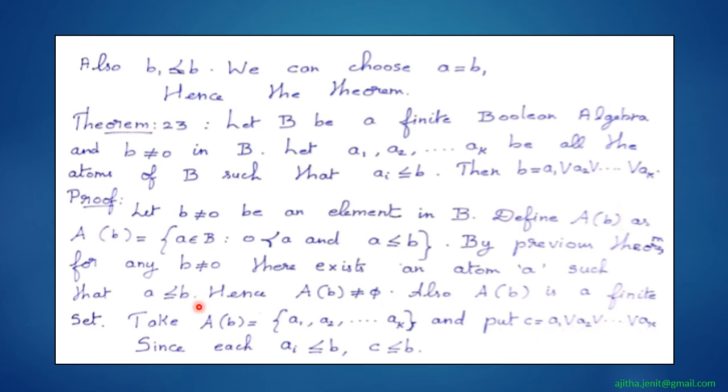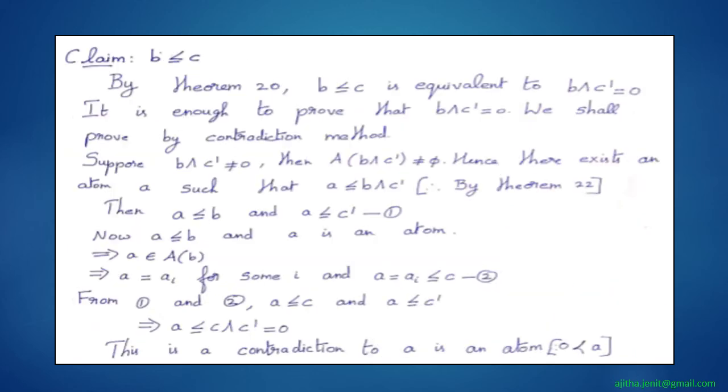Join ak. Now here each ai is less than or equal to b, and therefore c is less than or equal to b, because c is equal to a1 join a2 join etc., up to join ak, and each ai is less than or equal to b.